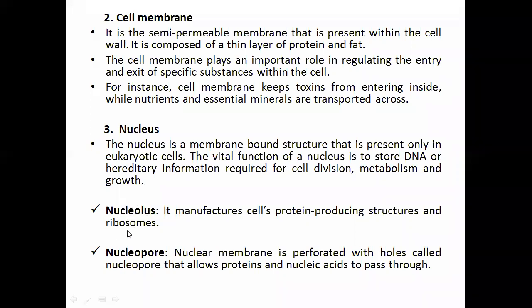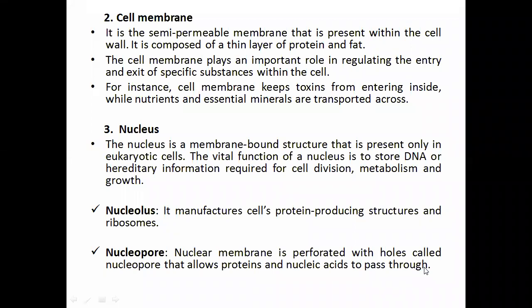So here two things will be there. The nucleolus, right? You can see the spelling after E, it is O-L-U-S, nucleolus. It manufactures the cell's protein-producing structures, the ribosomes, also, right? Whereas the nuclear membrane is perforated with holes, that is called a nucleopore. Pore means hole, that allows proteins and nucleic acid to pass through, right?